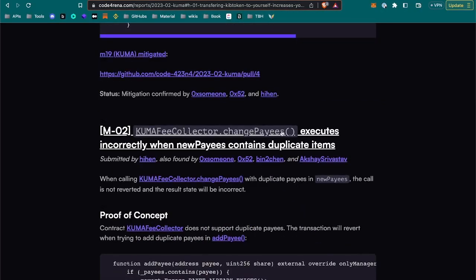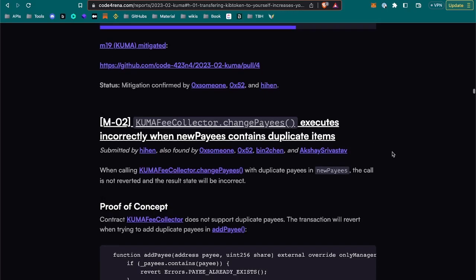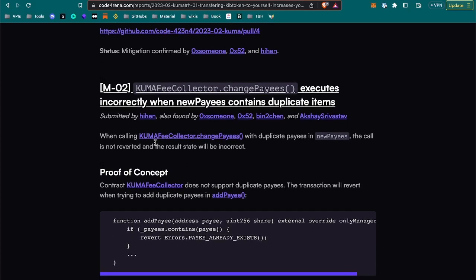KUMA fee collector change payees. KUMA fee collector executes incorrectly when new payees contains duplicate items. The payees are everyone that is involved, the ones to whom the fees are redirected later. Executes incorrectly when new payees contains duplicate items. Let's see. When calling KUMA fee collector change payees with duplicate new payees, the call is not reverted and the resulting state will be incorrect.